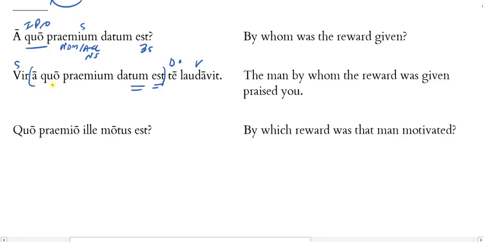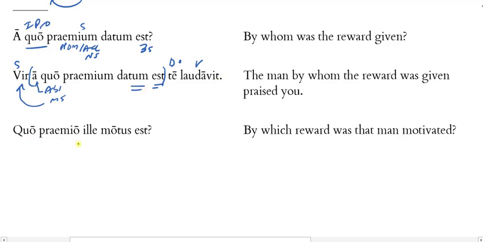So here the quo is clearly a relative pronoun. It is ablative and it is masculine singular. Vir is masculine singular, head or antecedent. We have a match there. Why is it ablative? It's ablative because it's the object of the preposition a. So the man by whom the prize was given praised you.